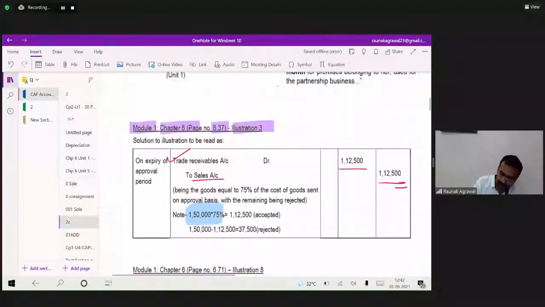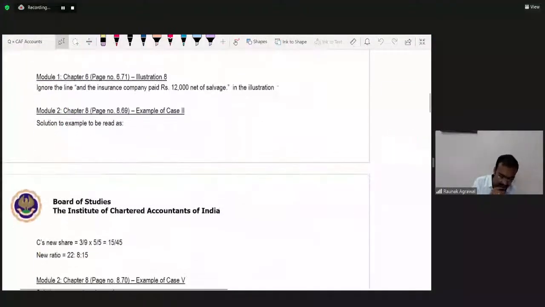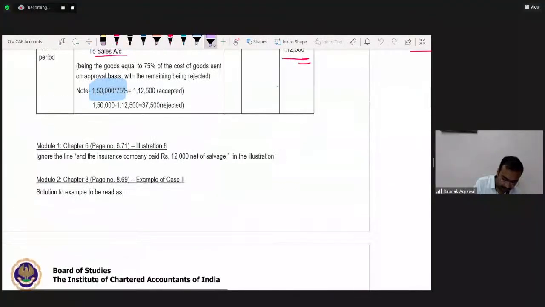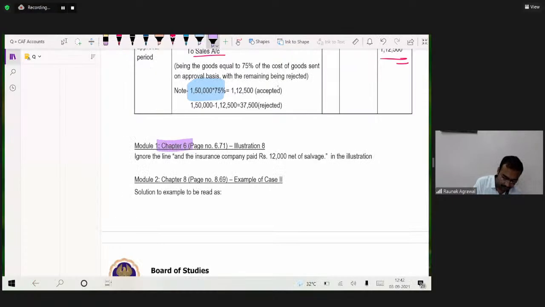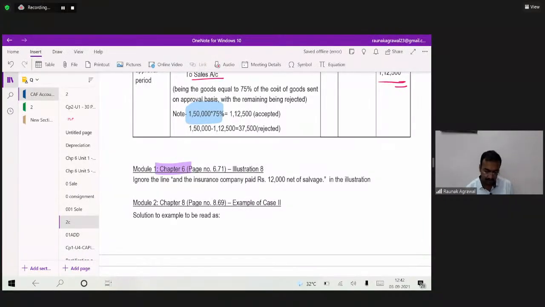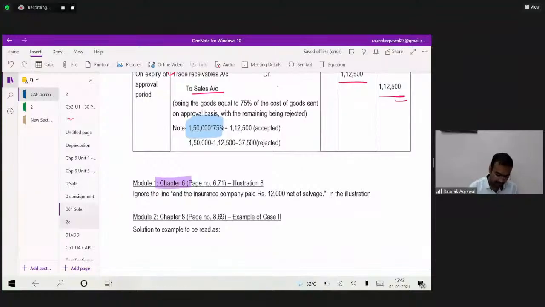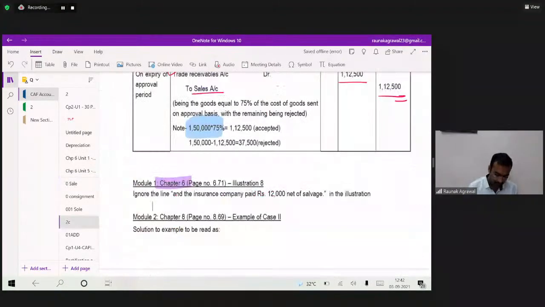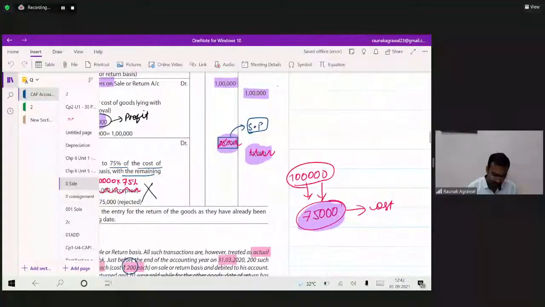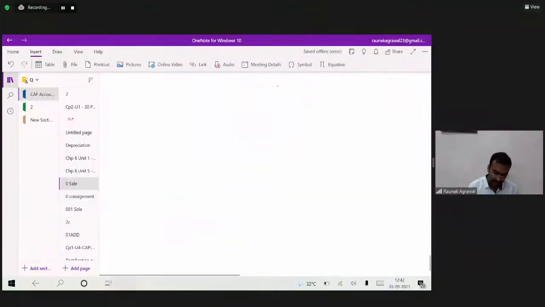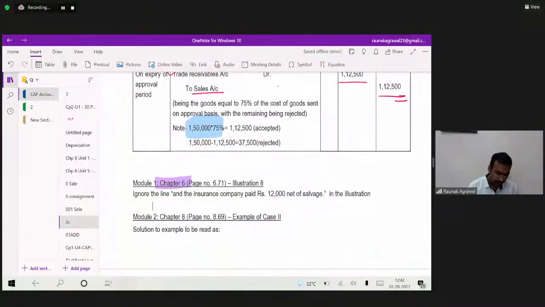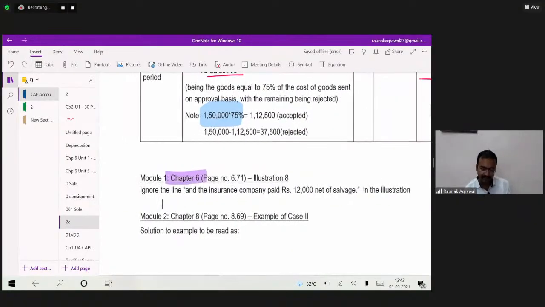See, one more thing. In module 1, chapter number 6, page number 6.71, illustration 8.